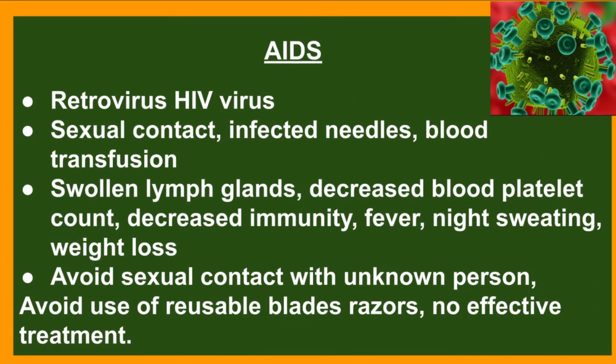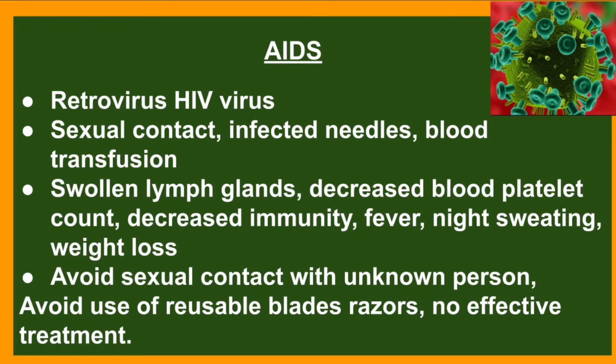AIDS, acquired immunodeficiency syndrome. It is caused by a retrovirus. It spreads through sexual contact, infected needles, and blood transfusion. The symptoms are swollen lymph glands because it affects the immune system. Blood platelet count decreases.